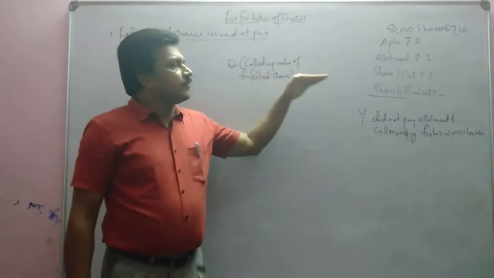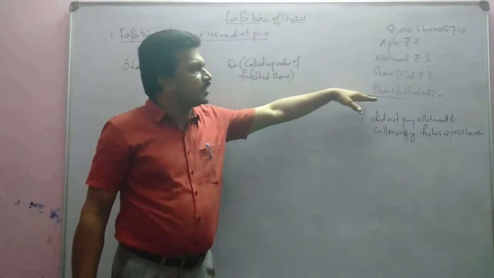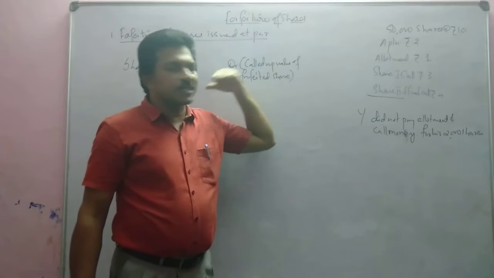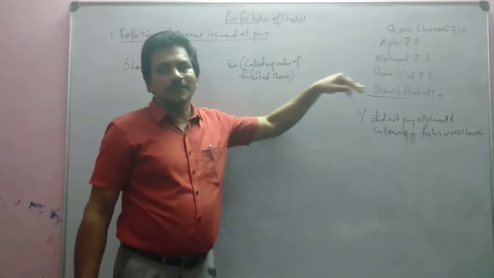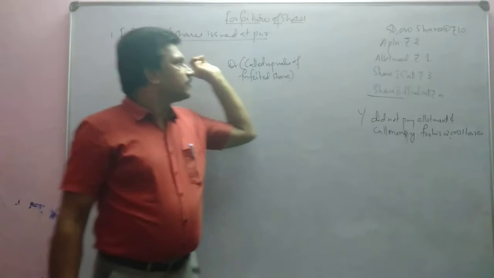This entry will be at last. That means the company forfeited the share after the second and final call, so the last entry will come before the forfeiture entry.